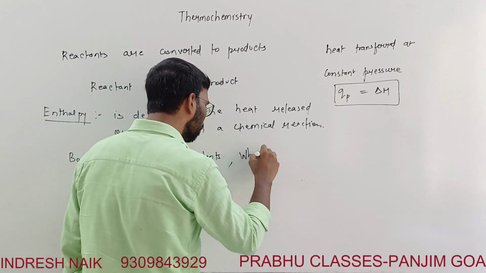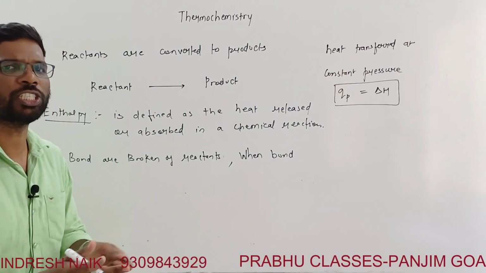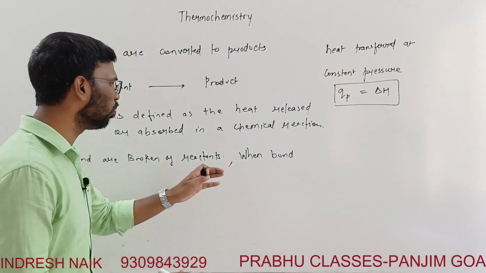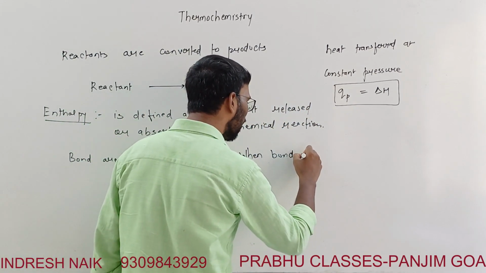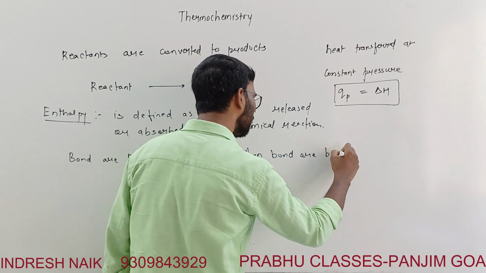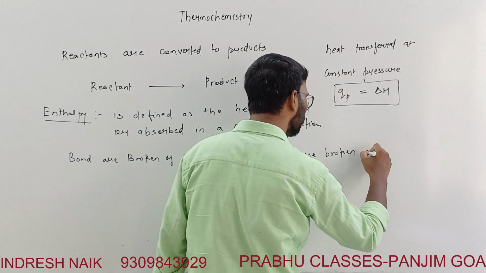To break a bond, energy is required. So here the energy is heat energy. When bonds are broken, energy is absorbed.